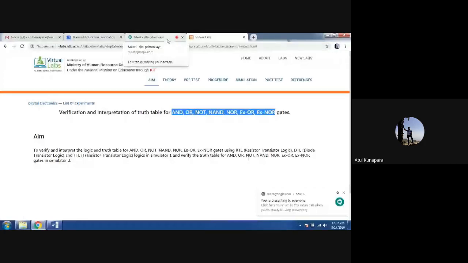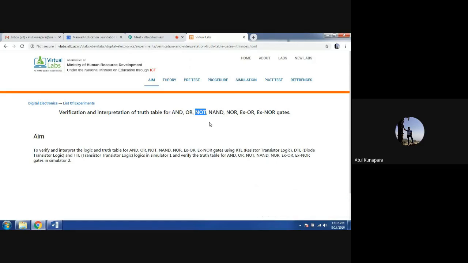Okay. So we are talking about the NOT gate. It's a very basic gate, and it performs a logical task. It takes one input at a time, and it gives you the output in the opposite form. Means if your input is logic 1, your output is going to be logic 0. If your input is logic 0, then output is going to be logic 1, right? So that's what the thing is with the NOT gate.